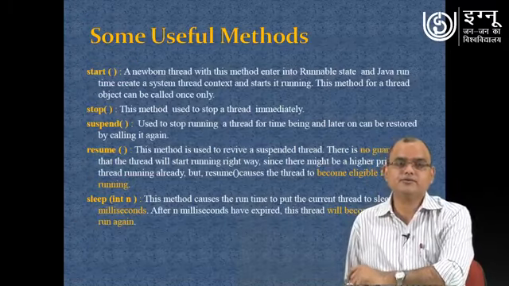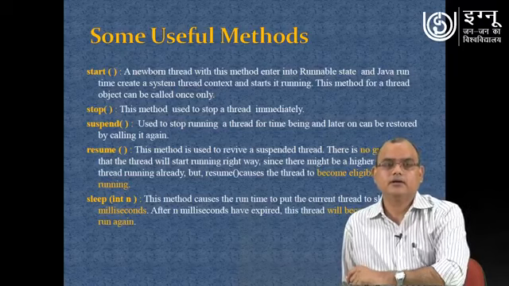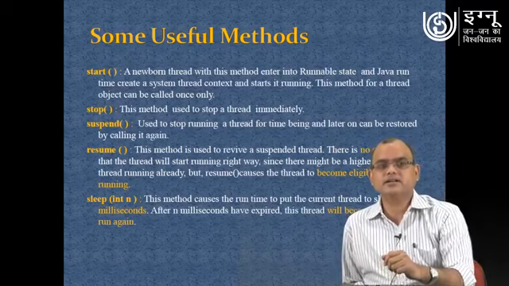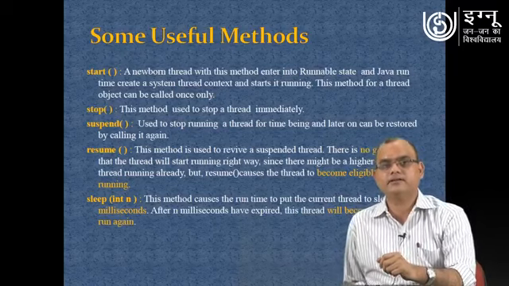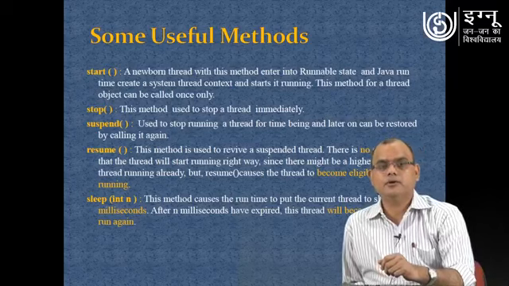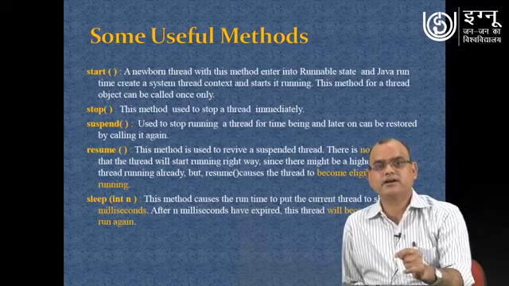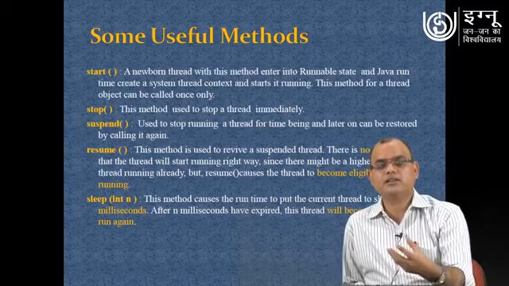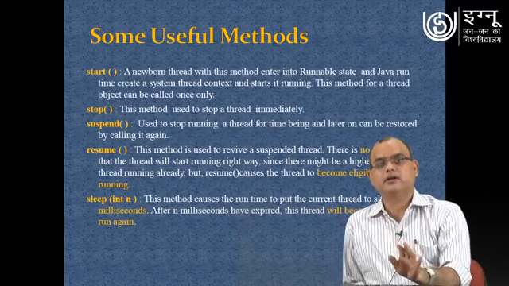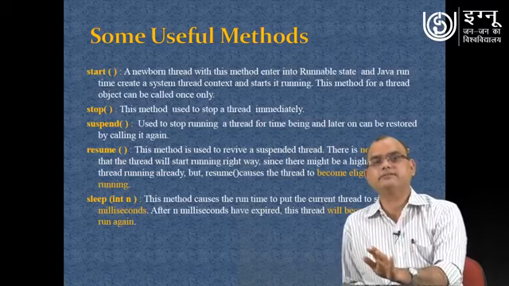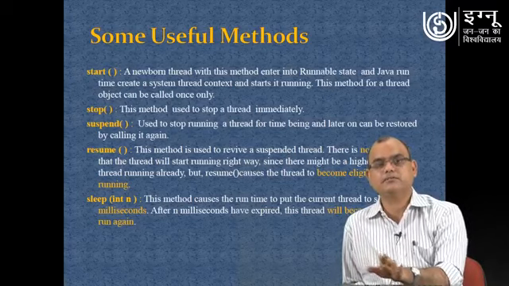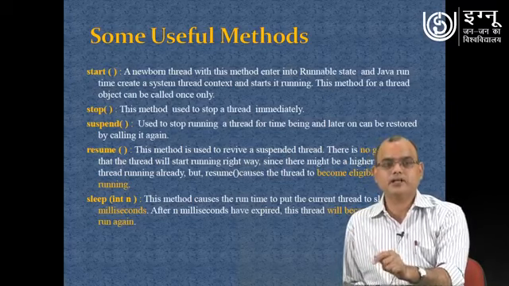Now let us see some useful methods. The very first method is the start method. We have already seen that you have to call the start method on the thread to make the thread runnable. Basically once you call the start method, your thread is ready to run and it is waiting for CPU time. Once CPU time is allocated, it will be running.